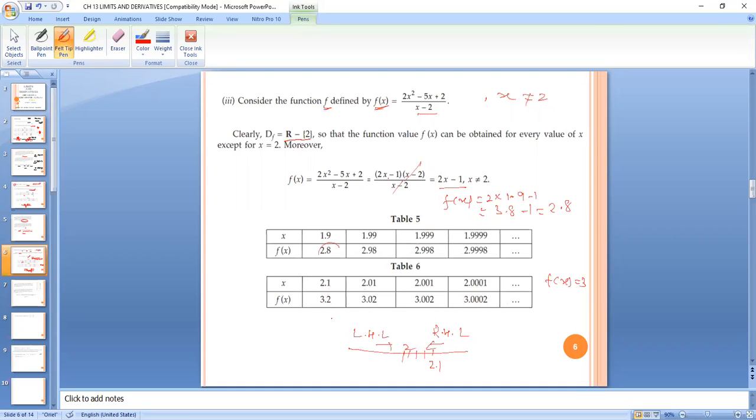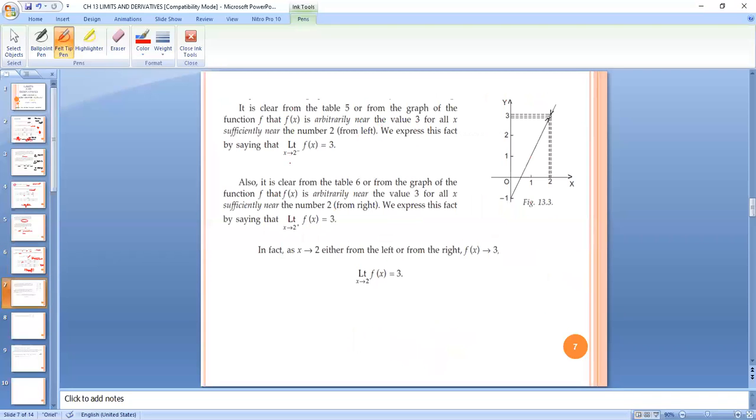So as we go close to 2, f of x goes closer to 3, whether from the left or the right. We can write limit x tending to 2 negative f of x is equal to 3, and limit x tending to 2 positive f of x is equal to 3. Therefore, limit x approaching 2 of f of x is equal to 3.